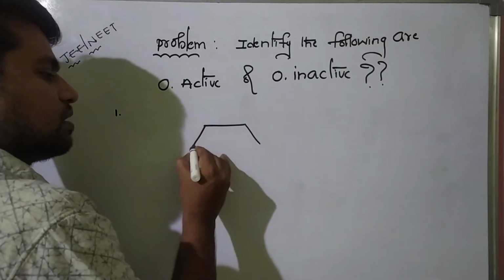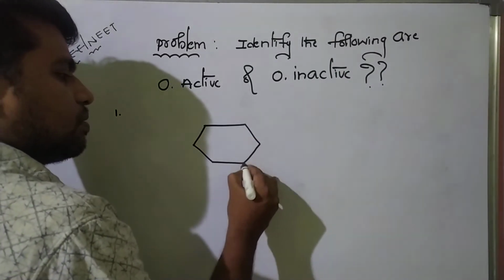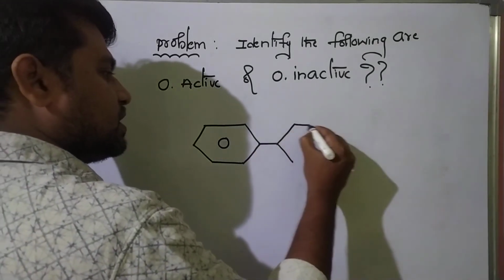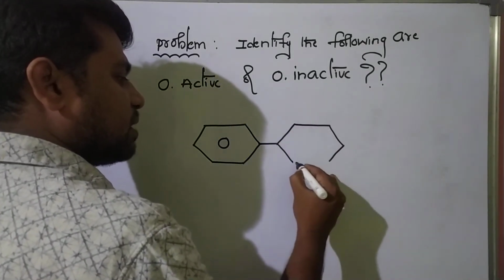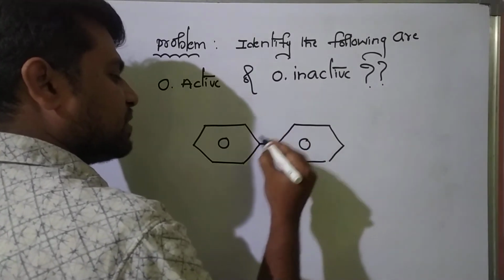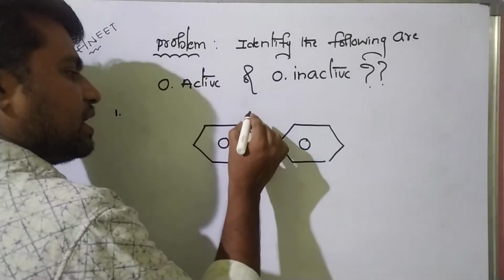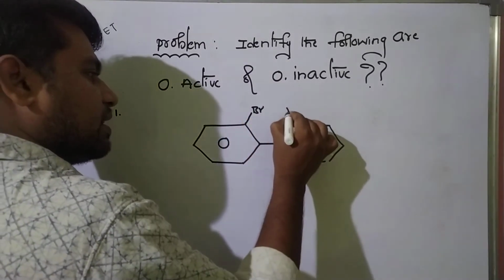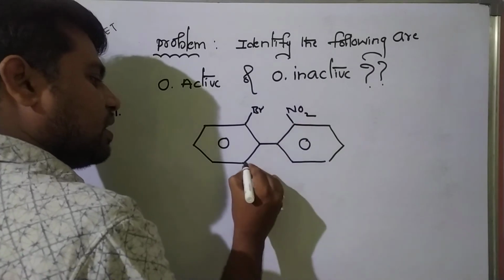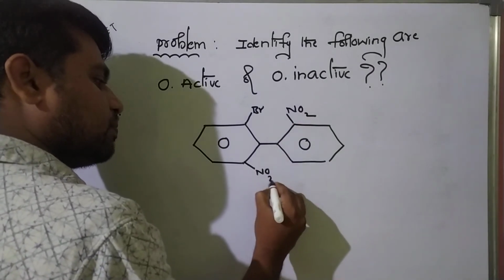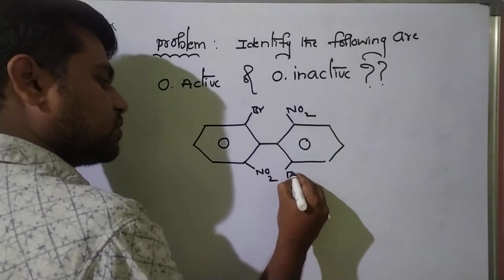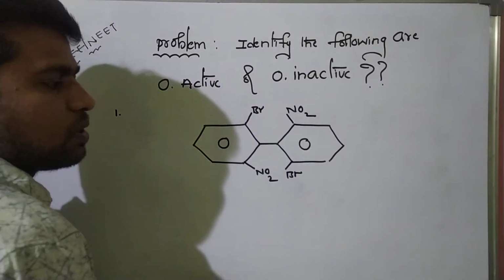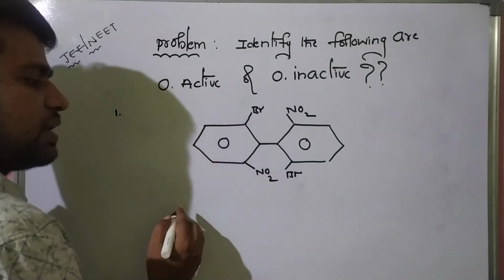So this is a benzene nucleus. These are connected to each other by a carbon-carbon single bond, so it is called a biphenyl system. Now here the ortho positions contain a bromine atom here, a NO2 nitro group here, here also a nitro group, and here also a bromine atom. Okay, students. So these are bulky groups.